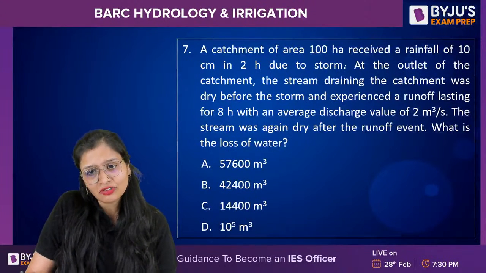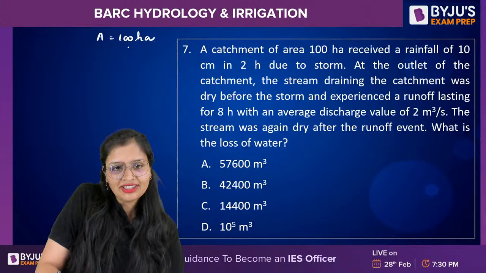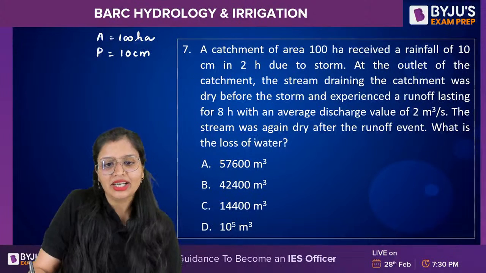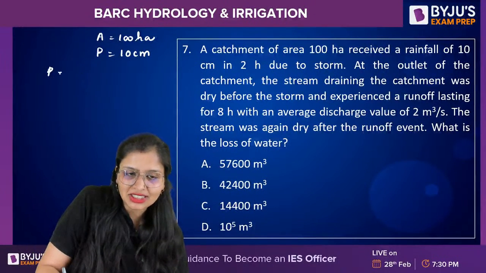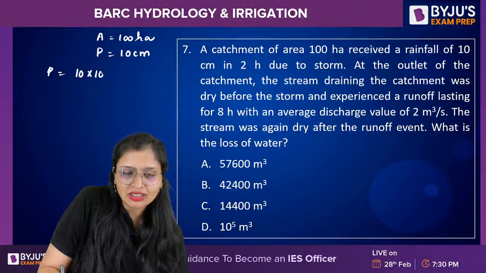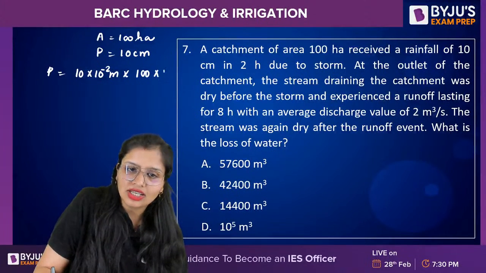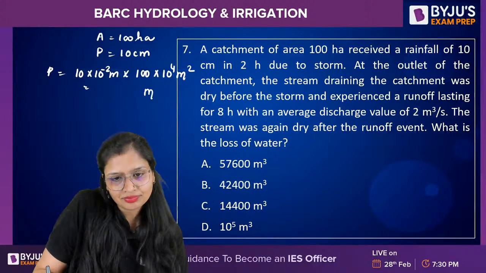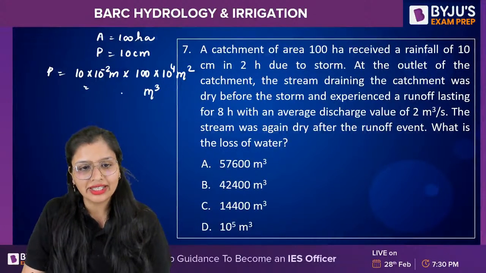A catchment of area 100 hectare receives 10 centimeter of rainfall, meaning precipitation is 10 centimeter. Here the answer is asked in meter cube, so just tell the precipitation in meter cube. 10 centimeter is 10 raised to power minus 2 meter, and 100 hectares is 10 raised to power 4 meter square. How much will it come? Total precipitation, how much will it come? Just check it out. Tell me.